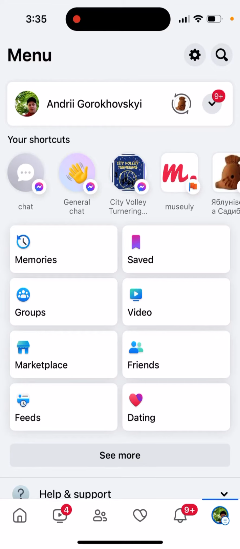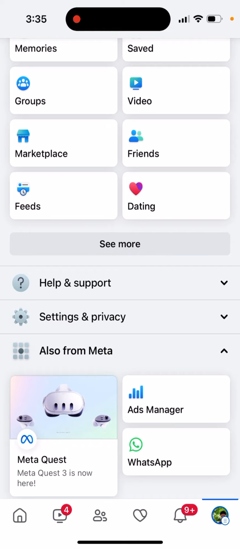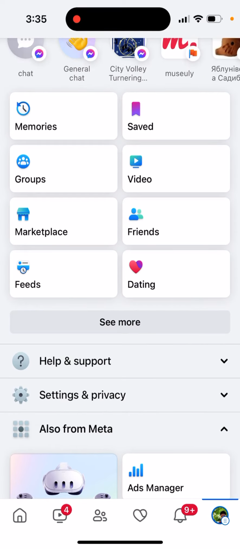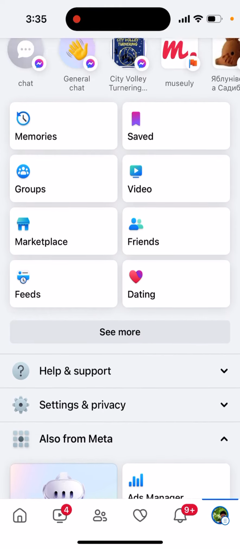So Facebook is making noise when scrolling. How to turn it off? So this is kind of a new update of the Facebook app, and you can turn this annoying update off if you tap on your profile picture in the bottom right, then just scroll down a bit.